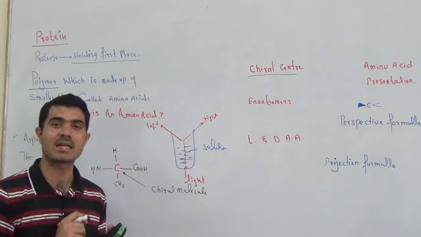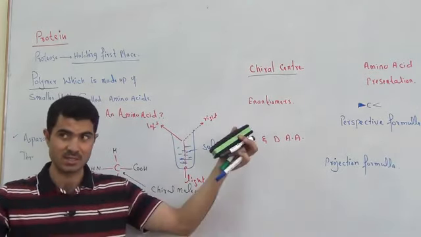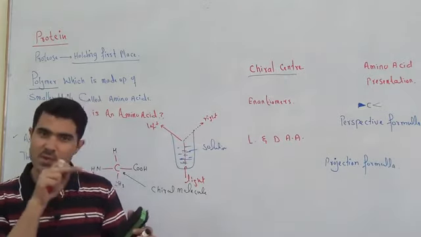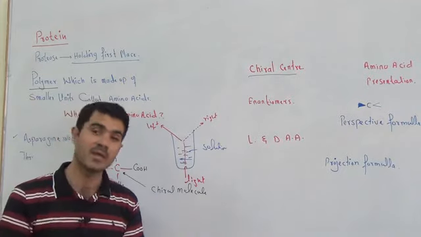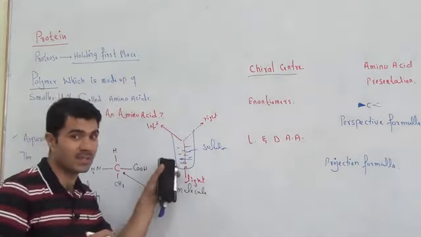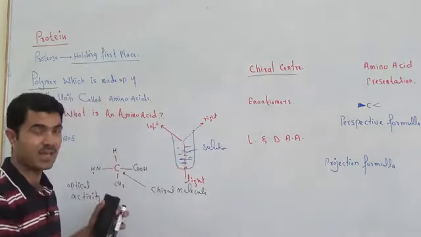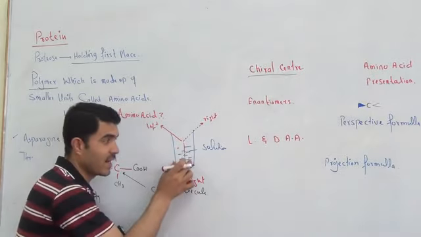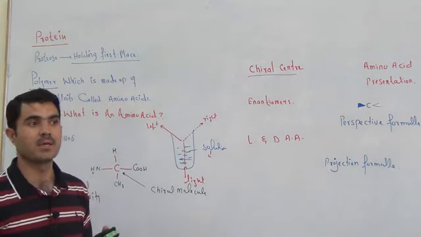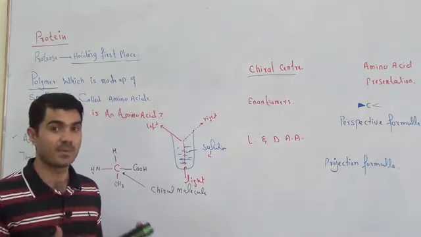What is plane polarized light? Ordinary light usually diverges in different directions. Light that travels in one specific direction is called plane polarized light. So when we pass plane polarized light through that solution, it will be rotated towards right or left, and we will say that solution shows optical activity.